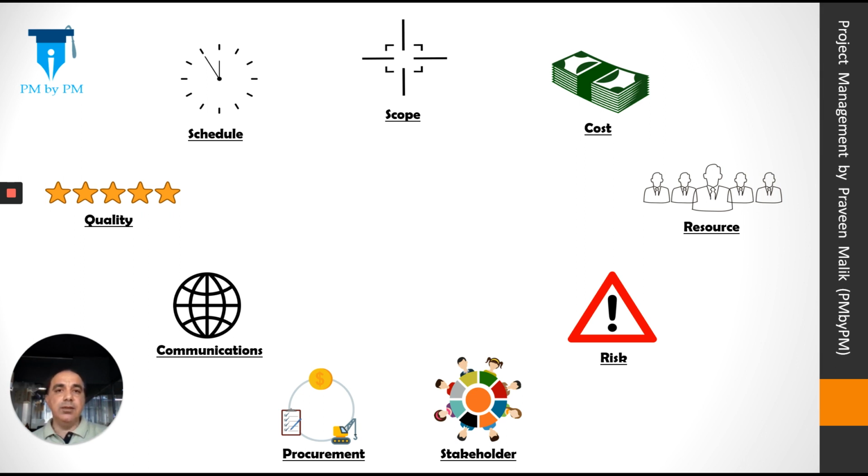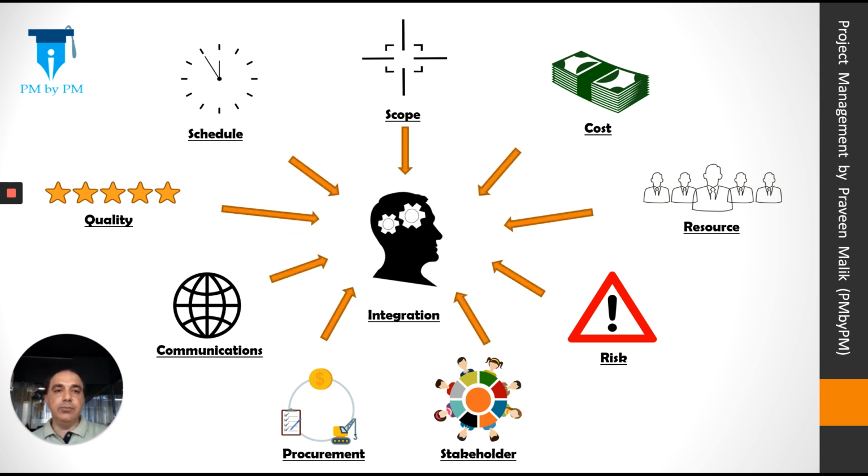How will you do that? Even if you have 9 managers at your disposal, these guys don't talk eye to eye. So you have to find a way to integrate them. How will you integrate? In fact, these 9 different managers are not 9 individuals, but 9 parts of your brain. You have to integrate these 9 parts of your brain to create a comprehensive plan. And this is called integration. This is the 10th thing that we have to consider.